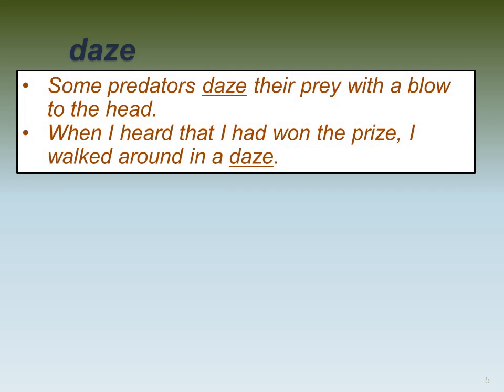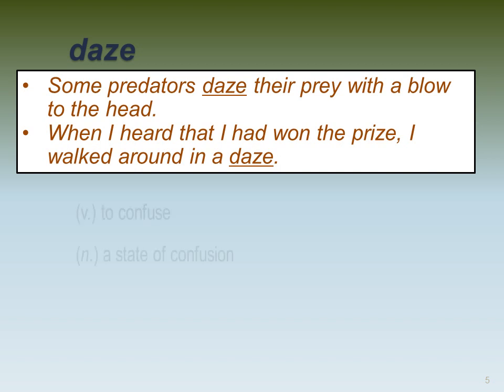Next word we have is daze. For example, some predators daze their prey with a blow to the head. Or, when I heard that I had won the prize, I walked around in a daze. The word daze can come as a verb, like in the first example, or as a noun, like in the second example.